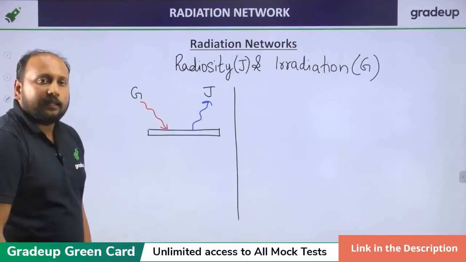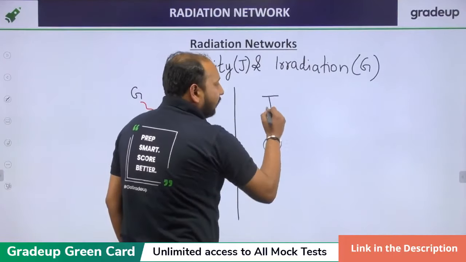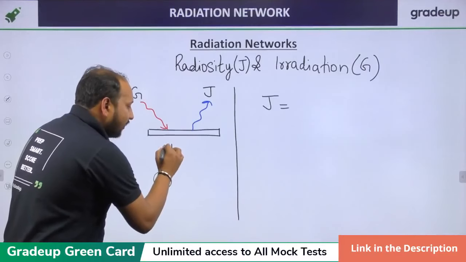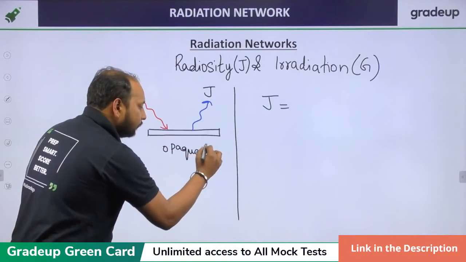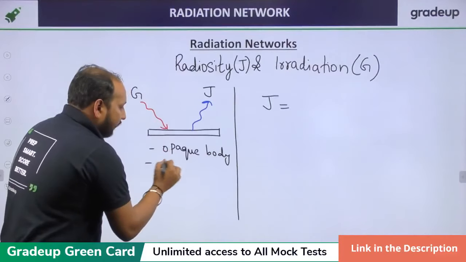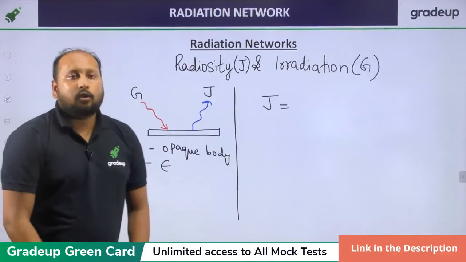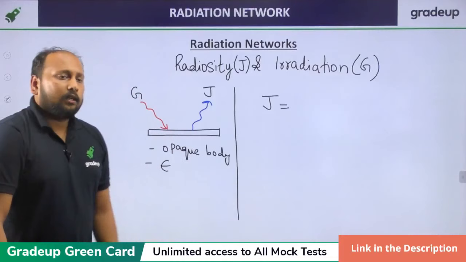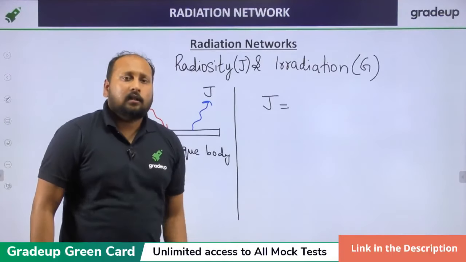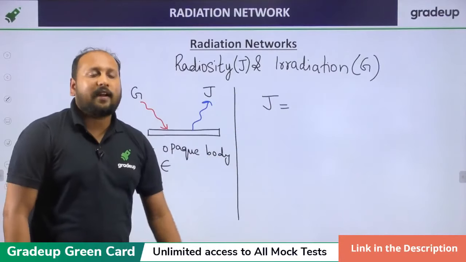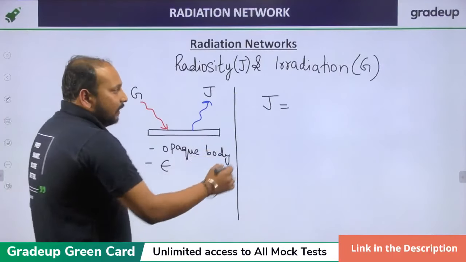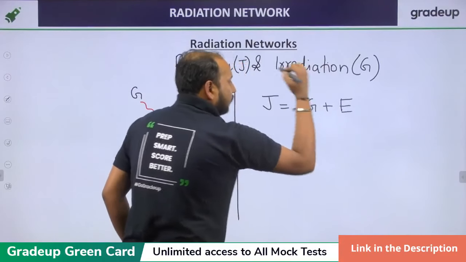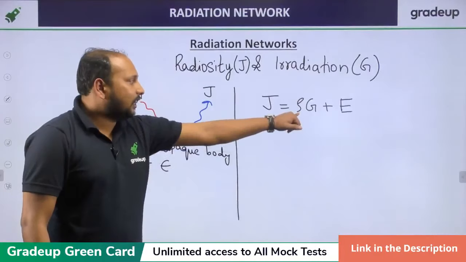So I can write the relation between the two like this. What will be J? If this is an opaque body, as we studied in the previous class, having emissivity E, will J be equal to G, or some portion of G? Any property should be multiplied with G, so it will be rho times G plus E.